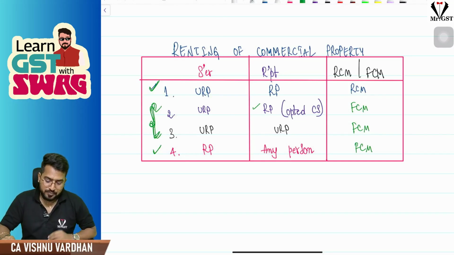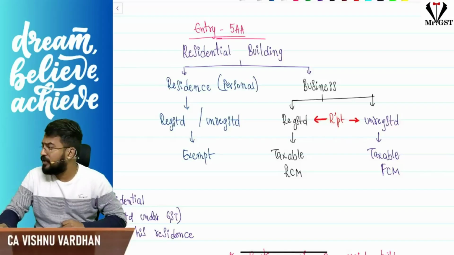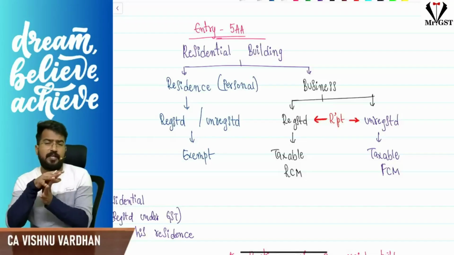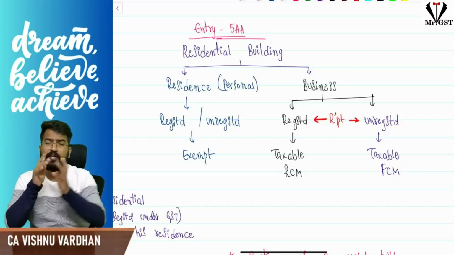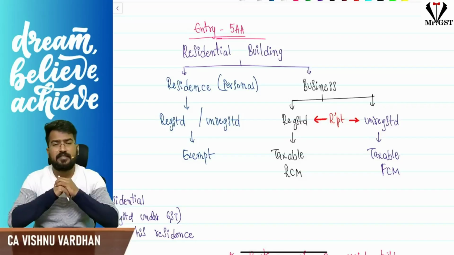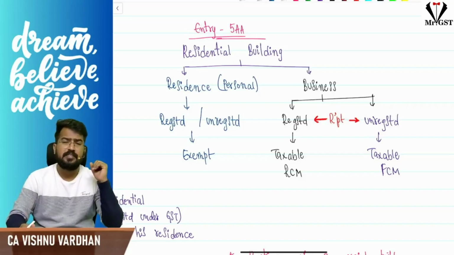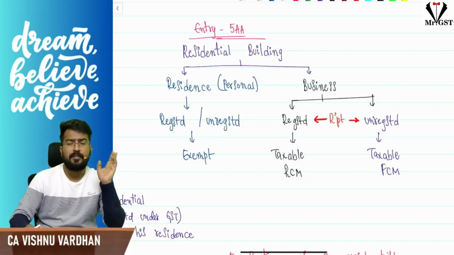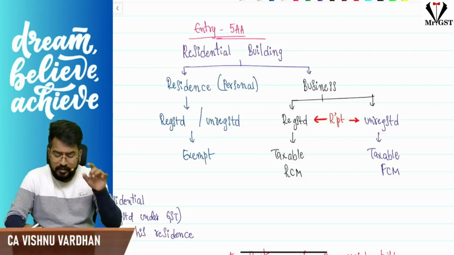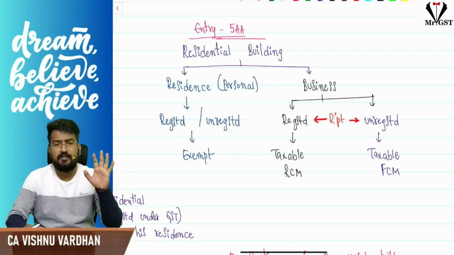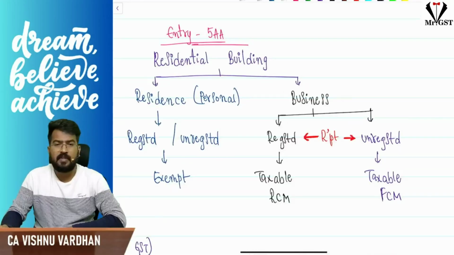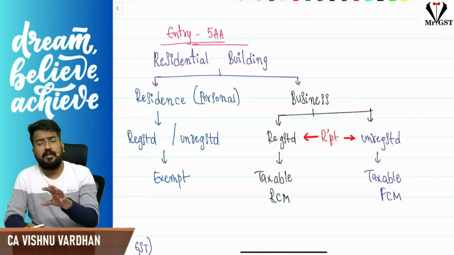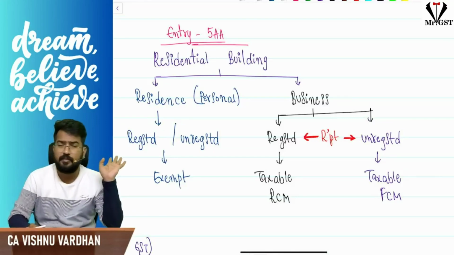The next entry is with respect to entry 5AA. Entry 5AA is with respect to renting the residential property. See, renting the residential property for residential purpose is exempt under GST. But people are taking residential property on rent and using it for commercial purpose. In such cases, that is taxable. If the recipient is registered, then the renting of that residential property for commercial purpose will become taxable under RCM.